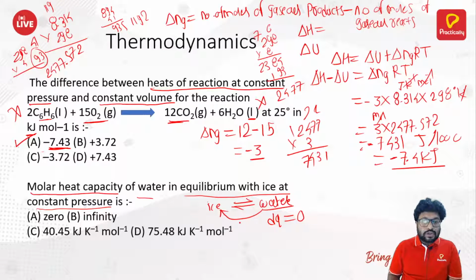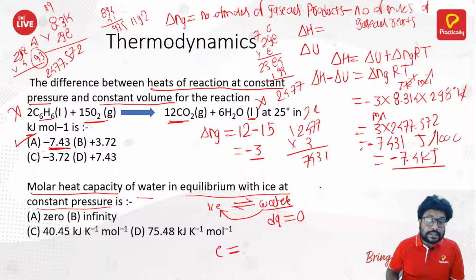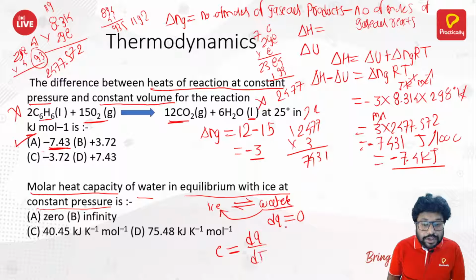Sorry, dq is not zero, dq is non-zero. What is the formula for molar heat capacity? The formula is dq by dT: amount of heat absorbed or released divided by total change in temperature.